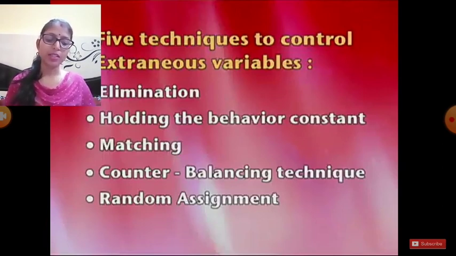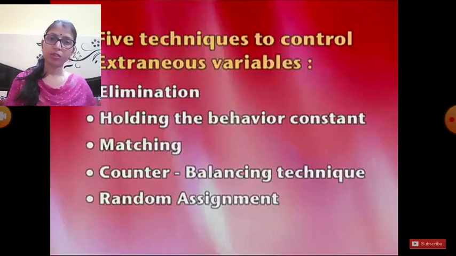So counterbalancing technique is basically used for sequence related variables. ठीक है, it is used to minimize the sequence effect. So suppose there are two tasks to be given in an experiment, and rather than giving the two tasks in the same sequence, the experimenter may interchange the order of the task. Thus, half of the group may receive the task in the order of A and B, while the other half in order of B and A. Or the same individual may be given the task in A, B, B, A order. So this is the technique which we use only for controlling the sequence effect, only for the sequence related variables.